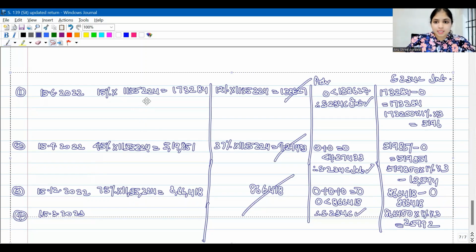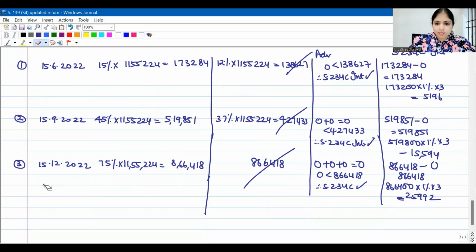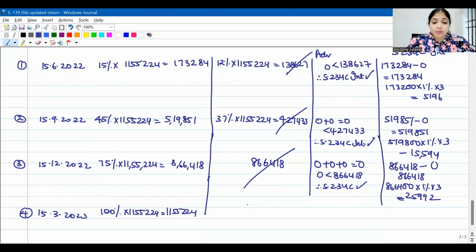Okay, then taking you to the last installment. When should I have paid the last installment? On 15th of March 2023. How much should I have paid? 100% of 11,55,224 I should have paid. Now, in the first installment, at least 12% had you paid, there wouldn't be interest. Second installment, at least 37% you had paid, there would be no interest. Third and fourth, the same 75%, 100% number only will apply. So you should have paid 11,55,224.